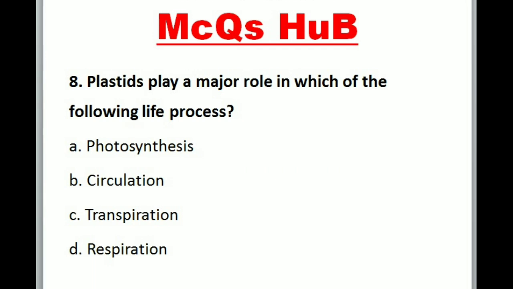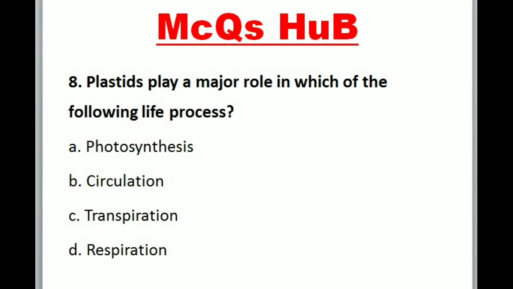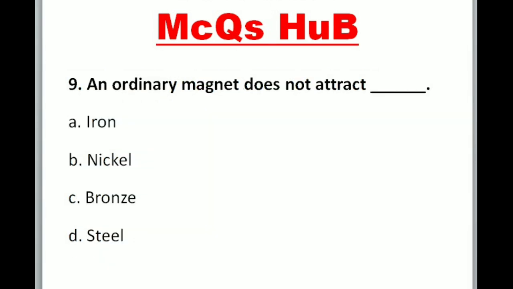8. Plastids play a major role in which of the following life process? A. Photosynthesis. B. Circulation. C. Transpiration. D. Respiration. Correct option is A. Photosynthesis.